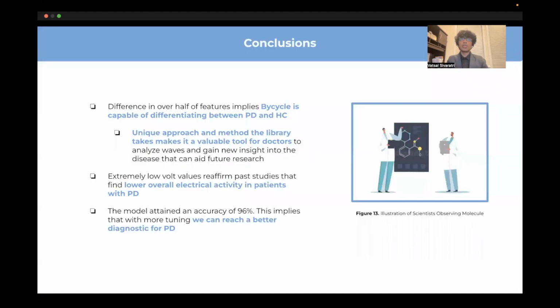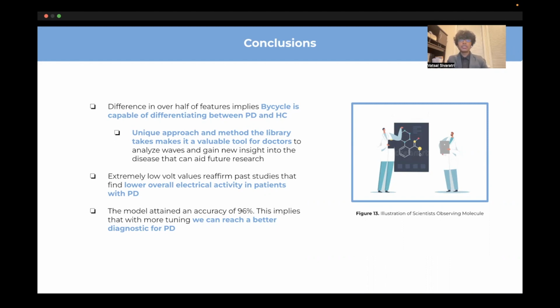The results of the study bring some very important conclusions for future study. Firstly, a significant difference between over half the features implies that Bycycle can and should be used as a diagnostic tool for PD and to further understand the disease.